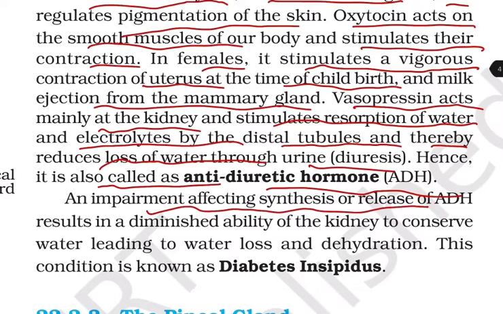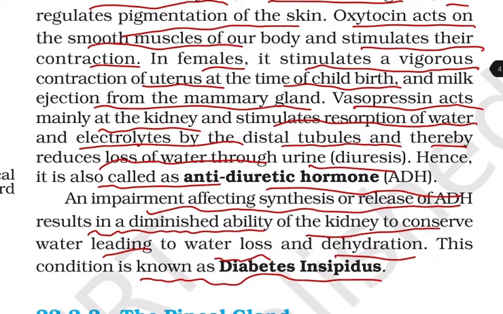An impairment affecting the synthesis or the release of ADH results in a diminished ability of the kidney to conserve water, leading to water loss and dehydration. And this condition is known as diabetes insipidus.